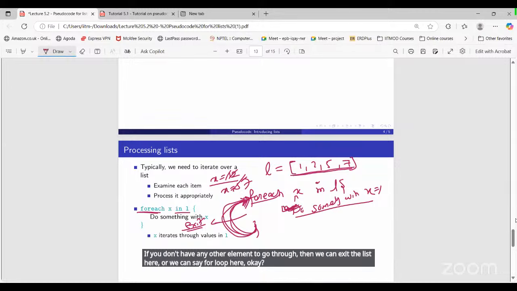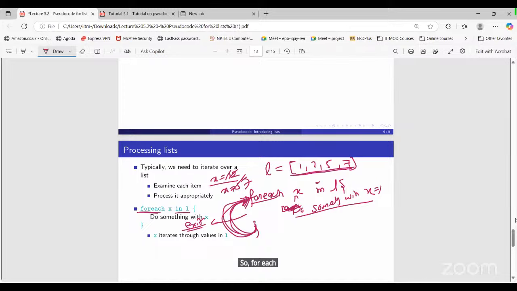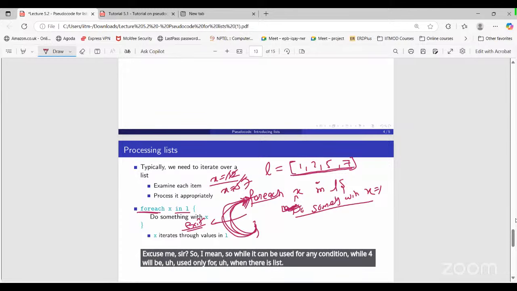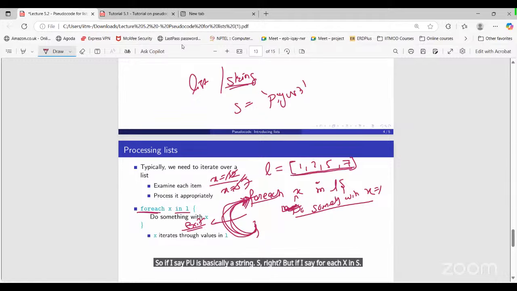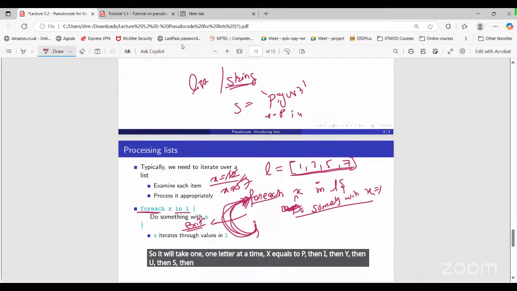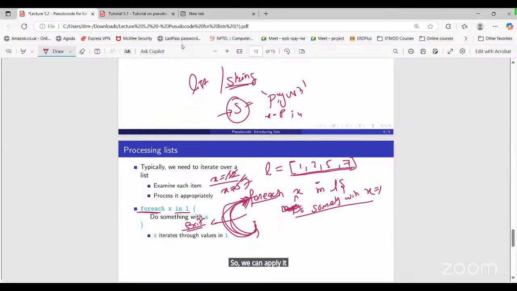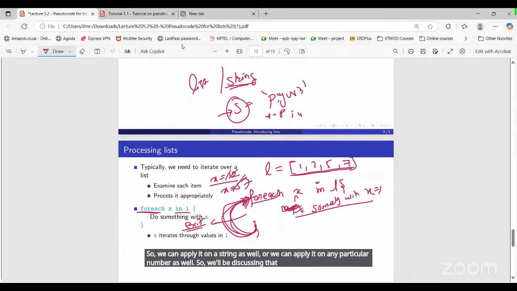Okay. So for each x in L, yes. So while can be used for any condition, while for will be used only when there is a list, or we can say a string also, because a string is also considered as a list. So if I say there is a string s, and I say for each x in s, it will take one letter at a time. x equals p, then i, then y, then u, then s, then h, like that. So we can apply it on a string as well, or on any particular number as well. We'll be discussing that in the later part of the course.